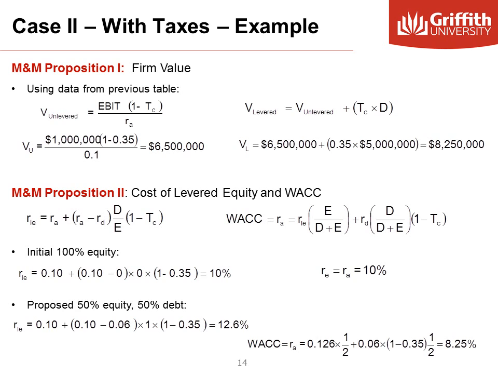Linking this result with proposition 1, we see that yes, the value of the firm increases because the discount rate, the cost of capital, the WACC, decreases. By having debt and taxes, not only do we decrease our cost of capital, but also we increase our cash flows. That's why the value of the firm increases overall.